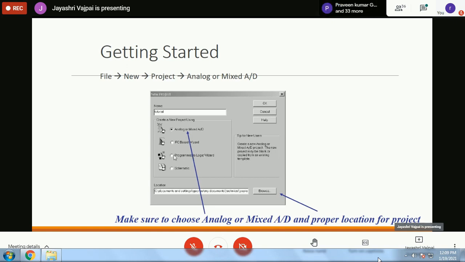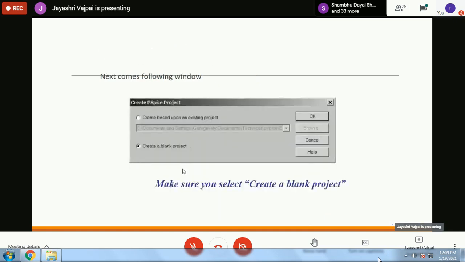The programmable logic wizard gives you the digital inputs for a variety of pins simultaneously. Then the schematics, right? So this is the spectrum through which you can start. One of these can be selected, it's a toggle switch, and you can begin with the working.